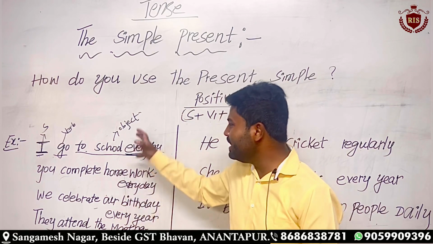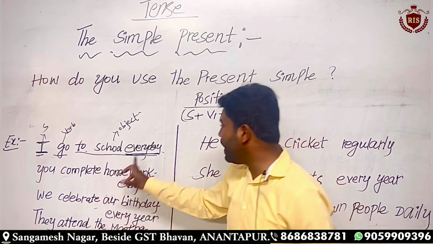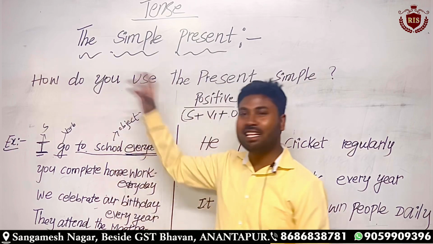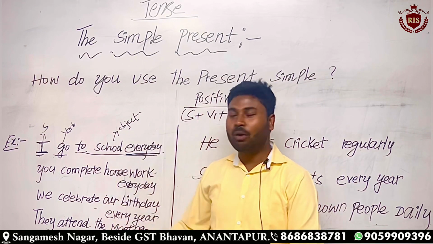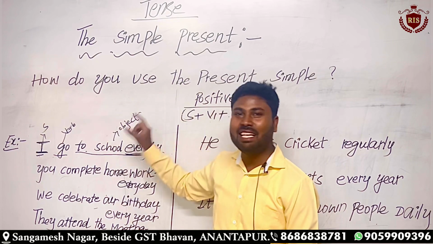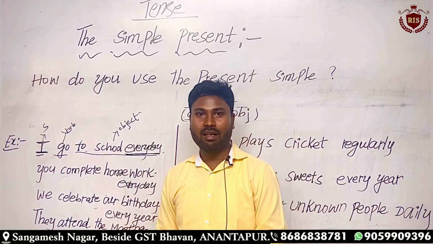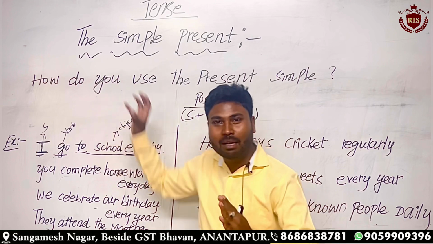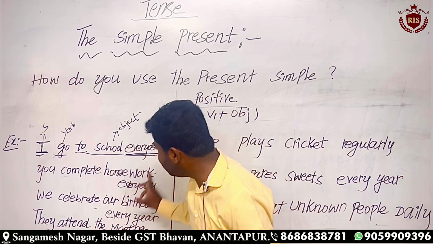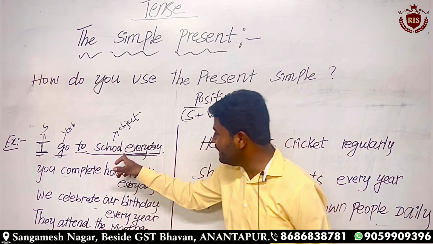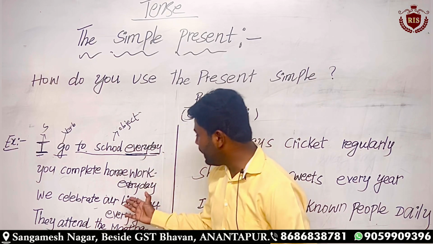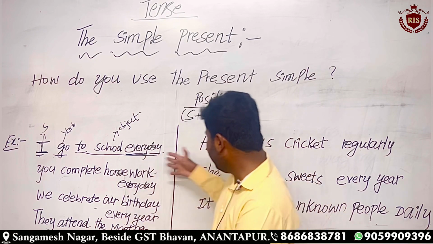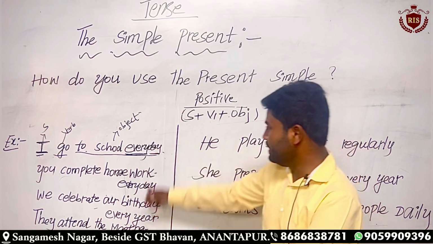If you find these keywords in a sentence, you need to consider that the particular sentence is in the present simple. I have written these adverbs at the end of the sentence.